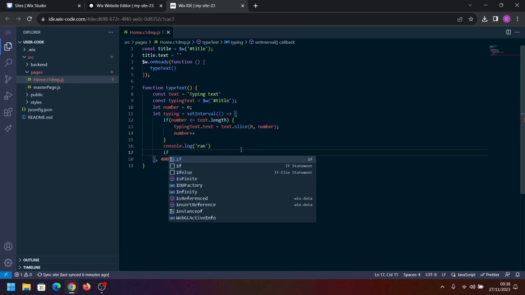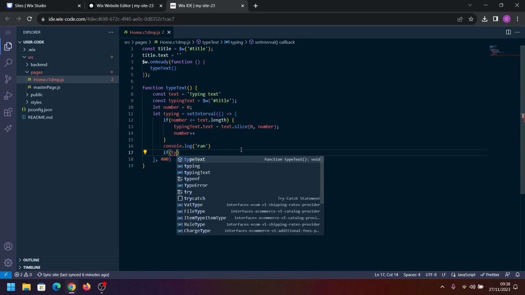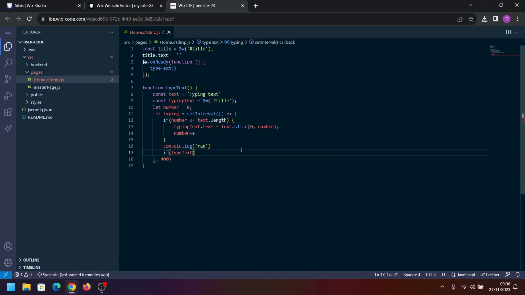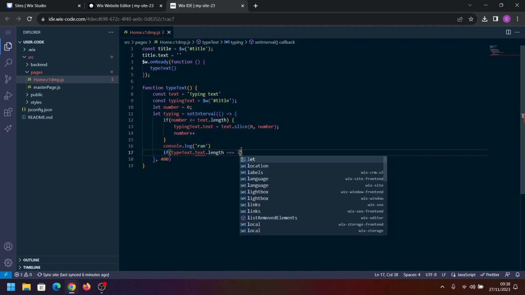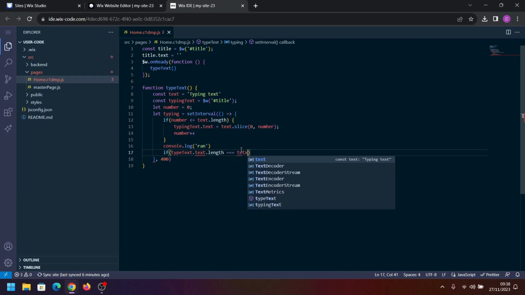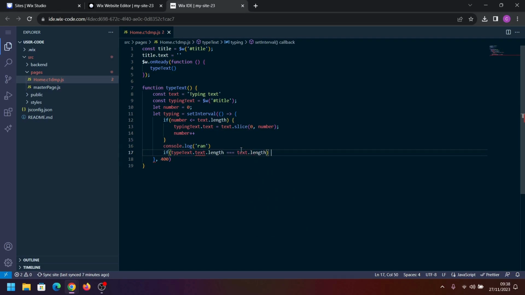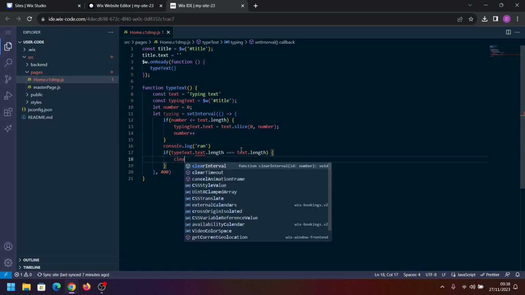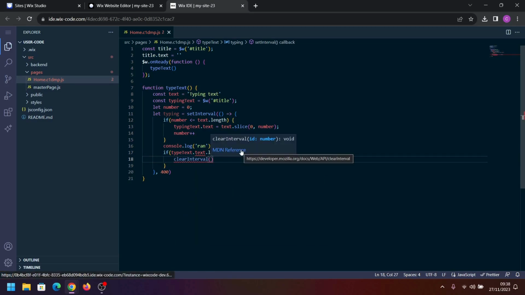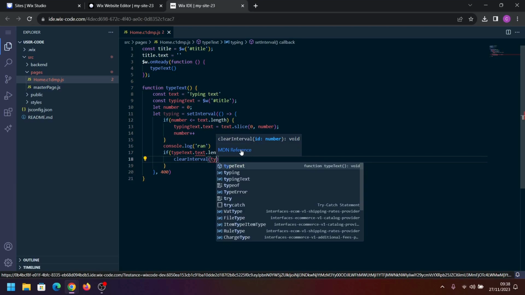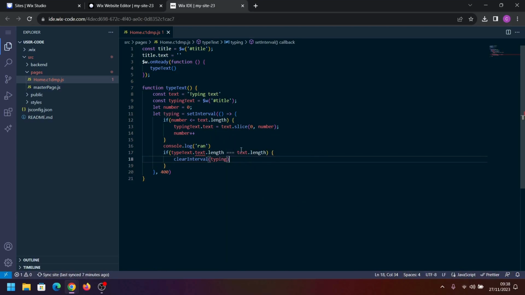And then we're going to type if typeInText.text.length equals text.length. We want to clearInterval, and the interval we want to clear is typeIn. It's typeIn, not typeText.